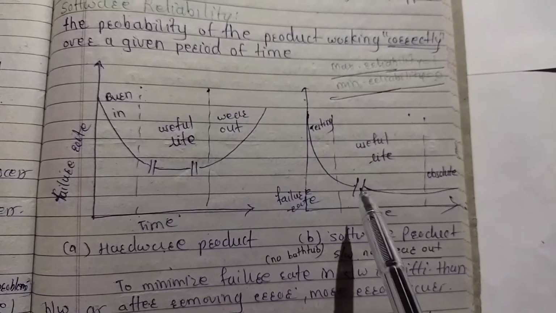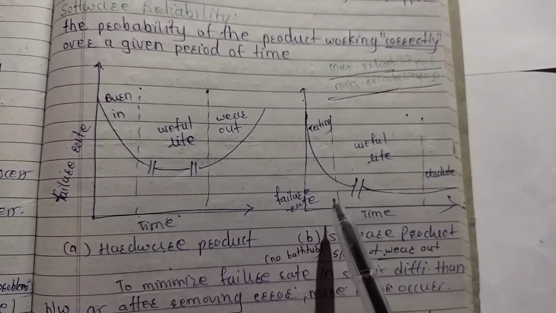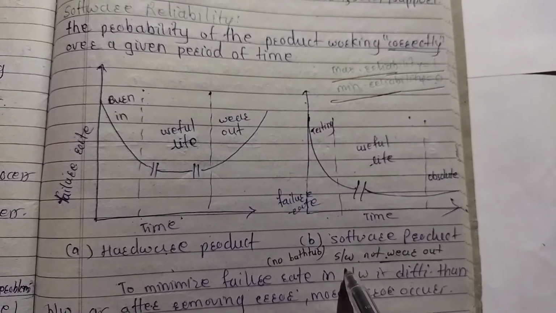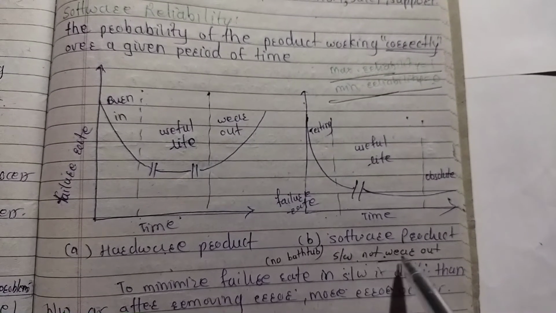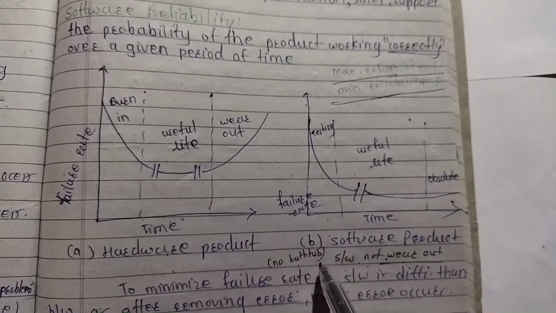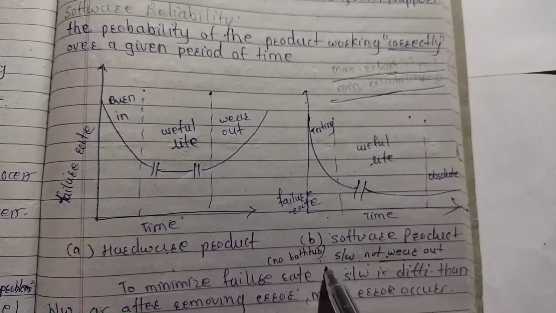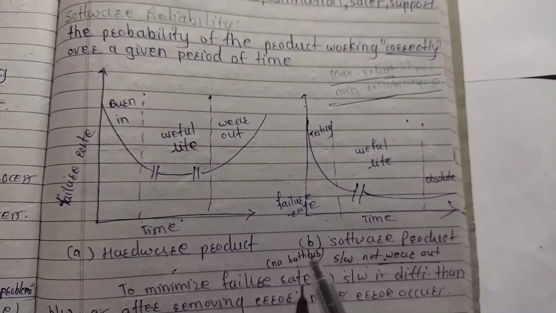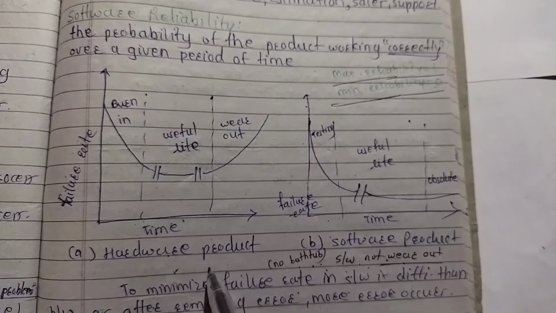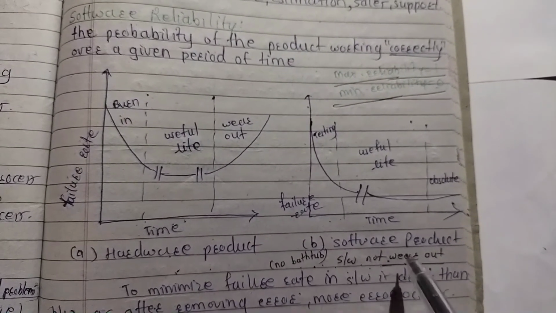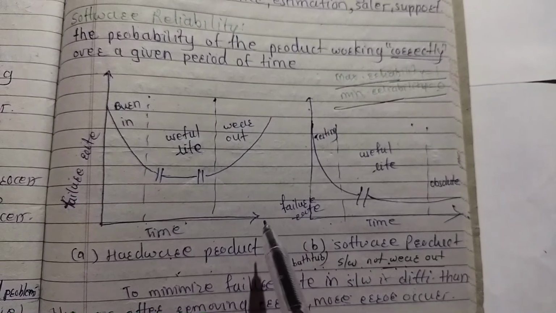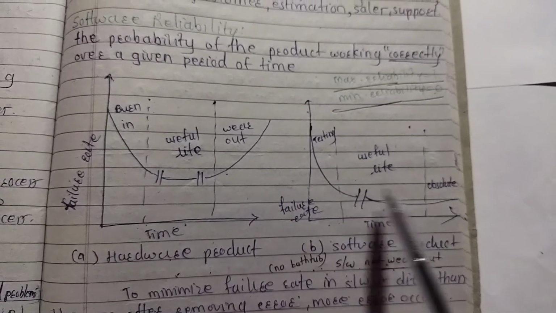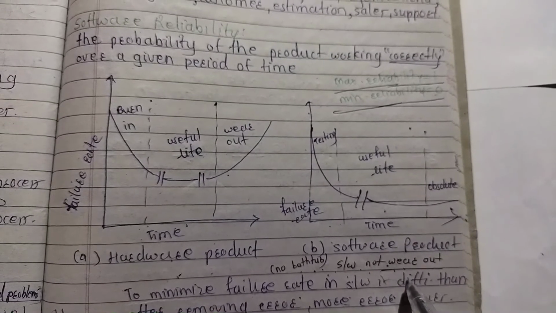Means if we solve any error, again a number of errors occur. That is, softwares do not wear out. There is a question on this, whether hardwares wear out or softwares wear out. We have to select hardwares wear out, softwares do not wear out. To understand this, in the bathtub figure there is wear out; there is no bathtub here, so it does not wear out.